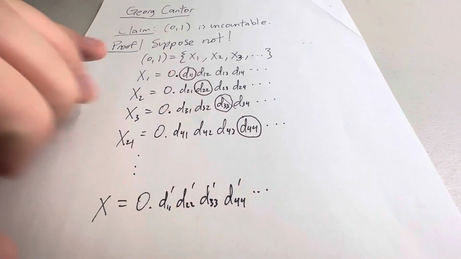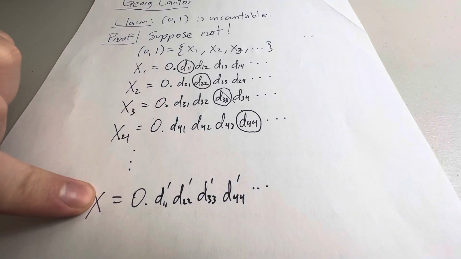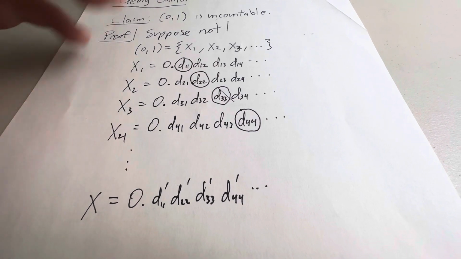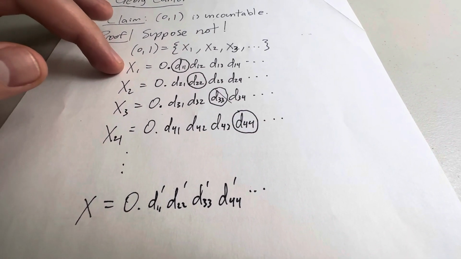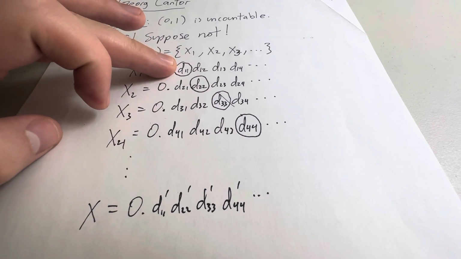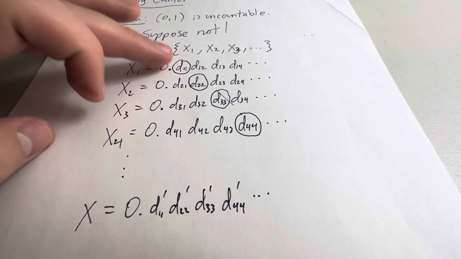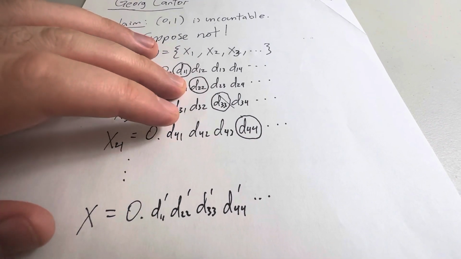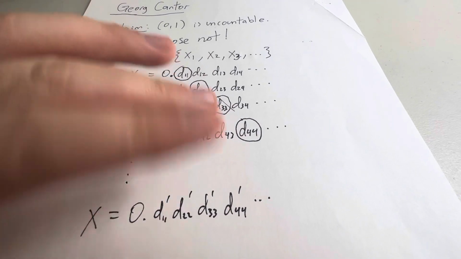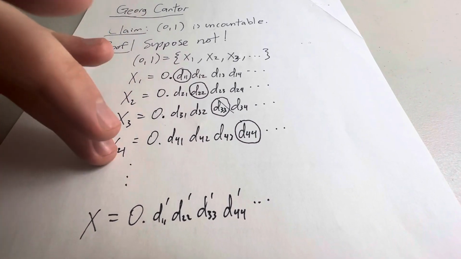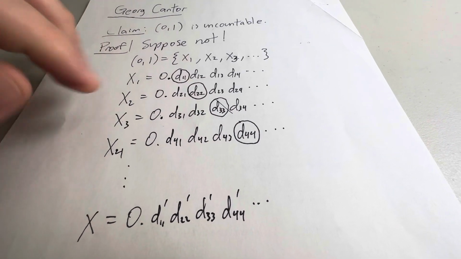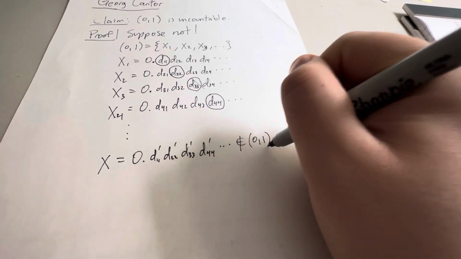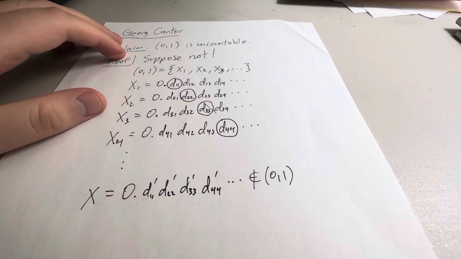You change these digits along the diagonal, and then you look at this x here, and you say, okay, does x appear in this list somewhere? And the answer is no, because it can't be x1, because D11 prime is different from D11. So these two can't be the same. And likewise, x can't be x2, because D22 prime is not the same as D22. And when you get to the nth digit in x, it's going to be different from xn at the nth digit. So this x here can't possibly be in our interval. So we get a contradiction.